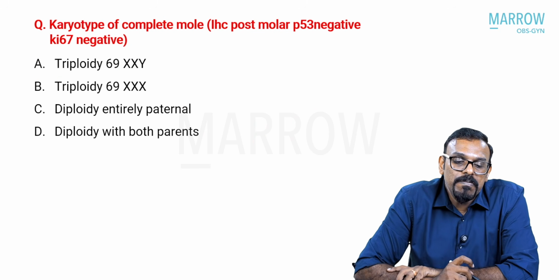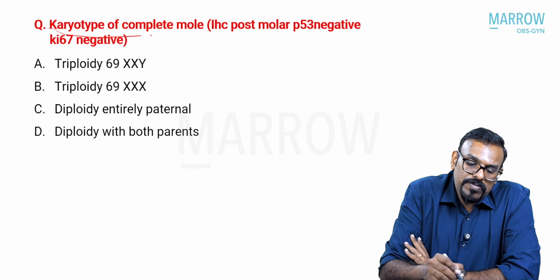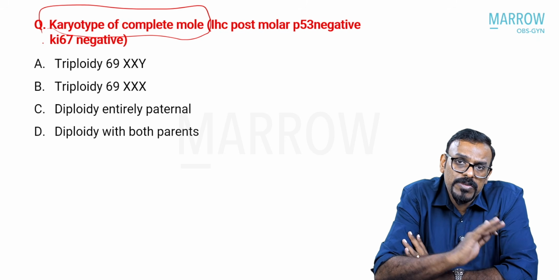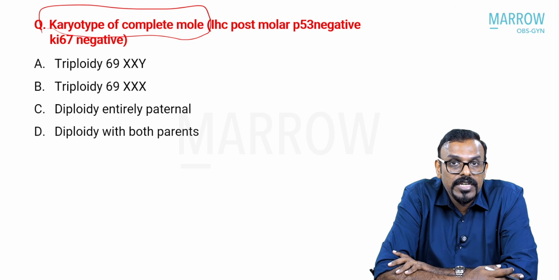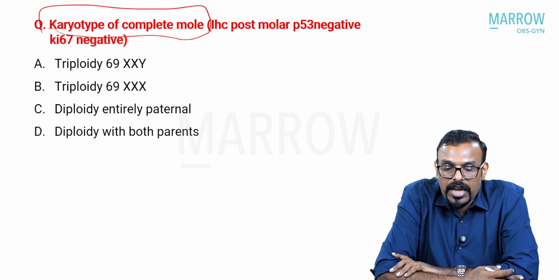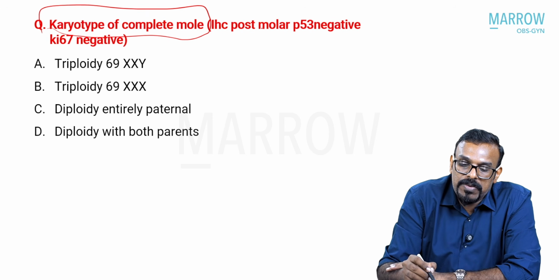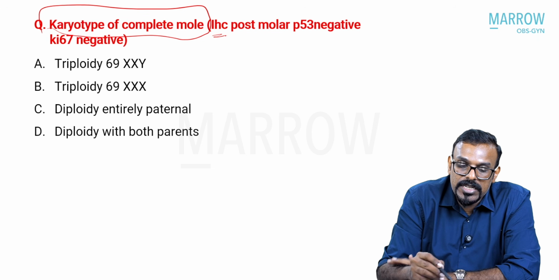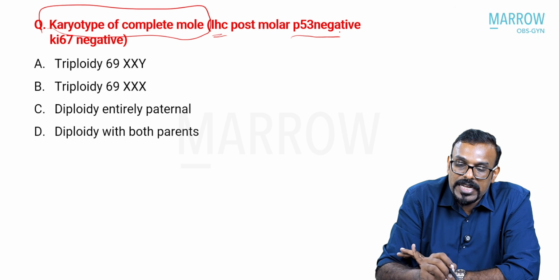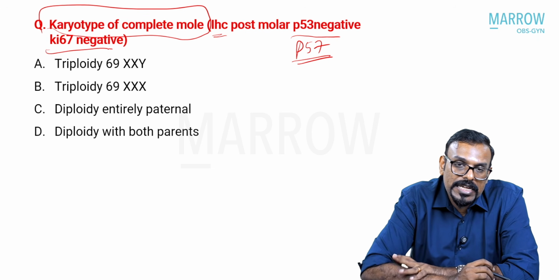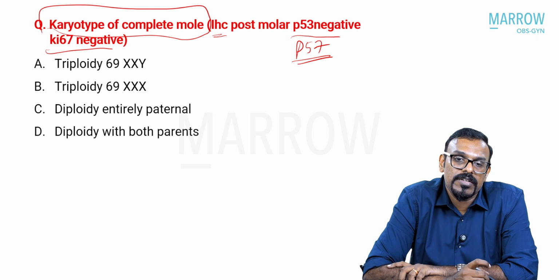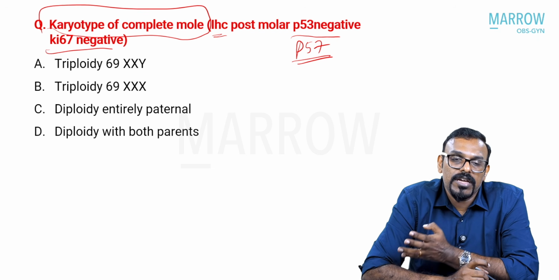Now you have a complete mole. What is the karyotype? If you remember the differences between complete and partial mole and the karyotype, it's rather easy to answer this question. And you know that this is a patient who is already having IHCs which are P57 negative and Ki67 negative.